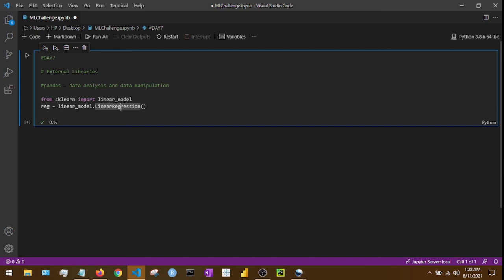Similarly, we can import the Bayes algorithm or decision tree or different sorts of algorithms. There's a huge list of algorithms which we can see on the websites of these libraries, in this case sklearn or let's say TensorFlow or pandas or numpy. I'll share that link in the description box for you. But this is all about day 7, in which we learn how we can import libraries.